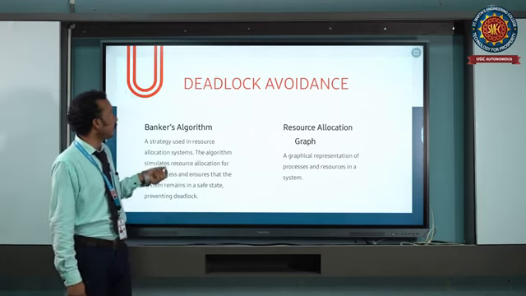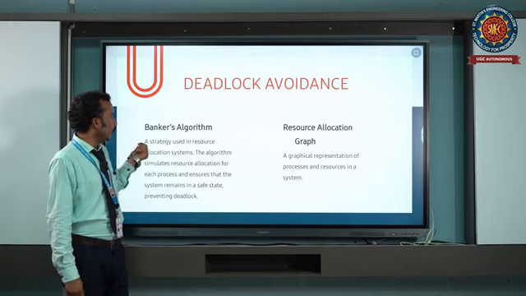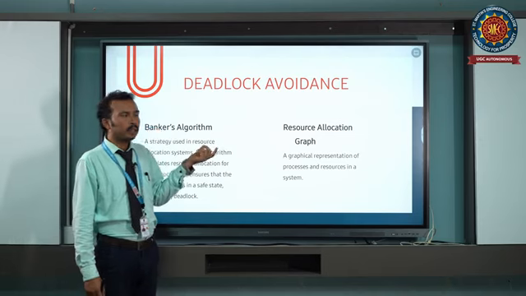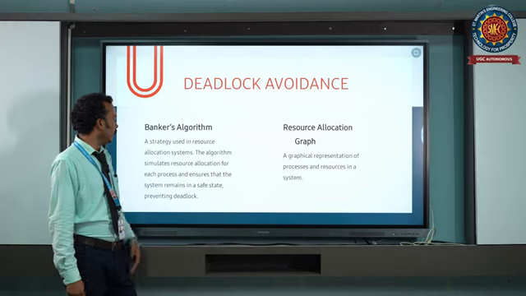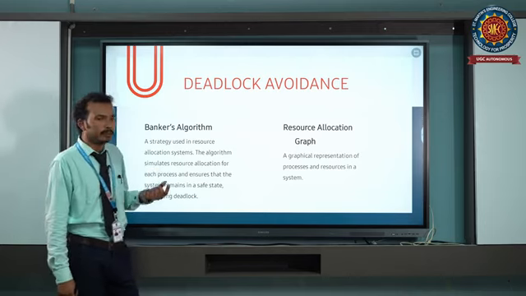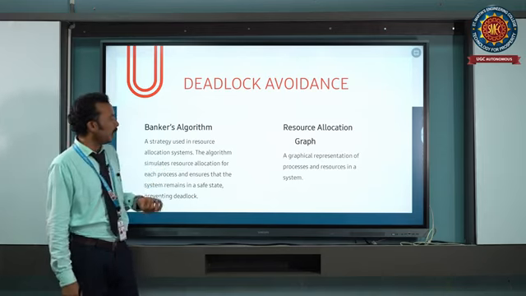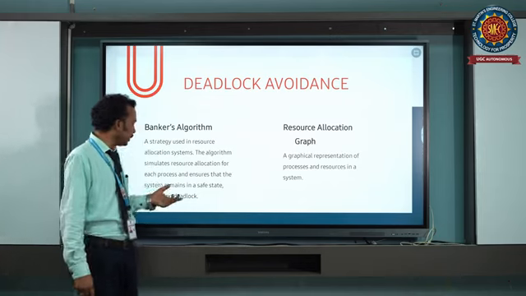First one, it is a basic strategy. Banker's algorithm is one of the most used algorithms to avoid the occurrence of deadlock. It is a strategy used in resource allocation systems; the algorithm simulates the resource allocation for each process and ensures that the system remains in a safe state.